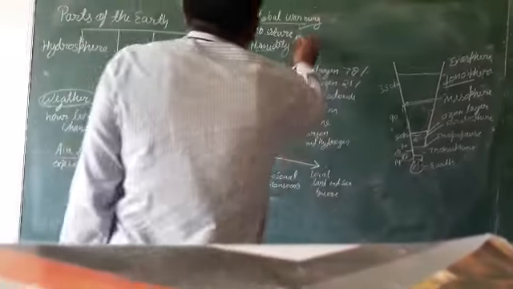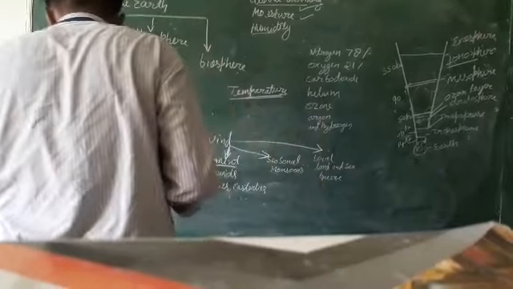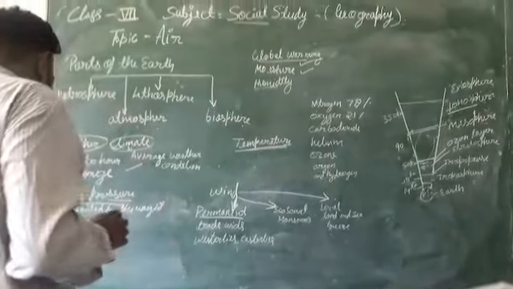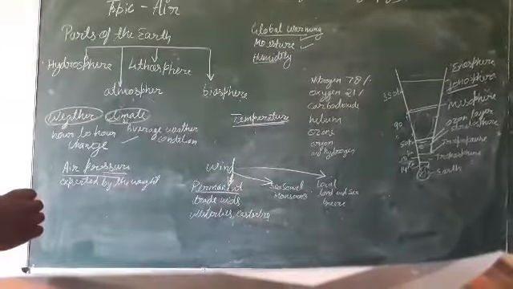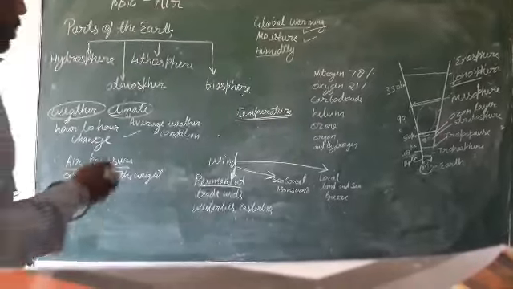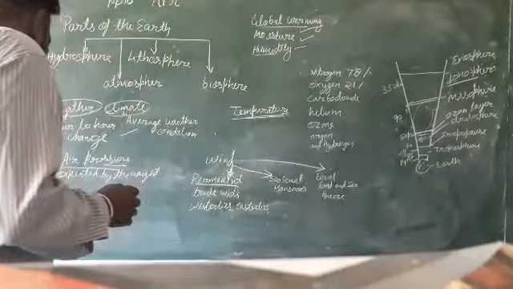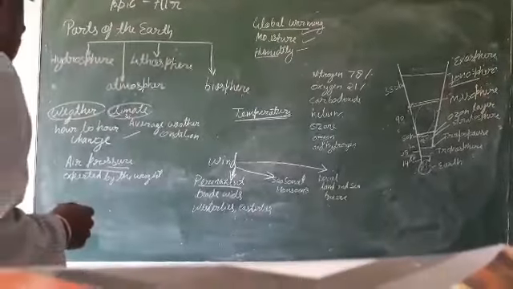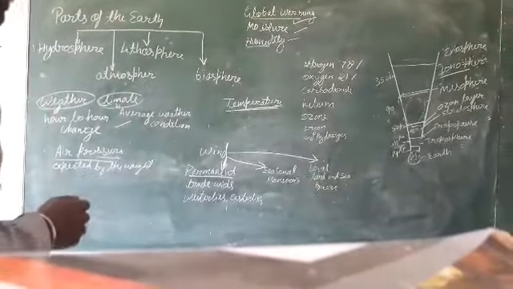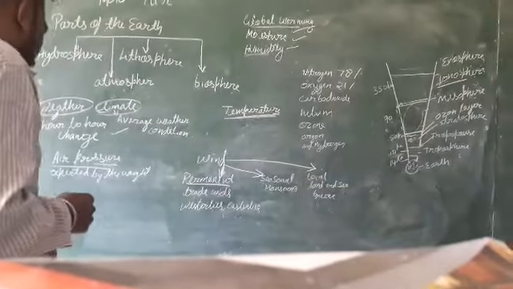And next is moisture. What is the meaning of moisture? Moisture is the water vapor present in the atmosphere, and moisture and humidity are the same. Humidity is the moisture in the air.